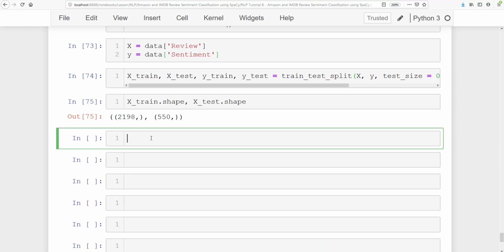Now what I'm going to do here is create a classifier, that is the CLF dot pipeline, and inside this pipeline I'm going to create a list of tuples.